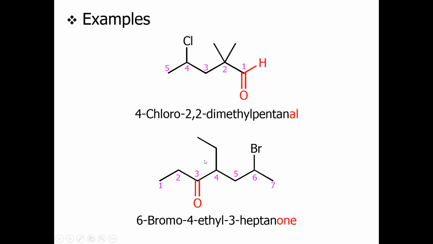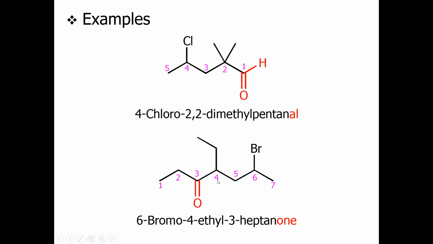The other example, we have the ketone example. The longest chain is the 7 carbon chain, and the ketonic group is present at carbon number 3. At carbon number 4 we have the ethyl, and at carbon number 6 we have the bromo. We have to give the priority to ketone over halogen, right? So that's why we are starting from this side: 1, 2, 3, 4, 5, and 6.